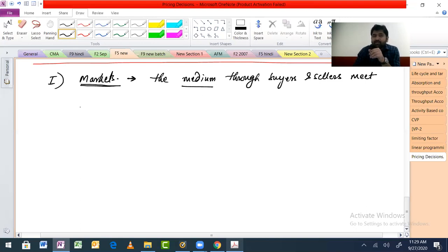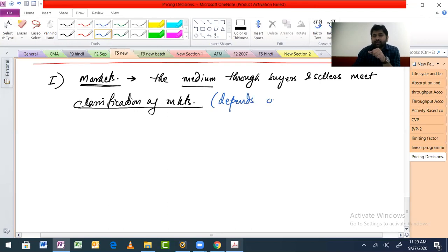Now, classification of markets. How many types of markets are there? This classification depends on the criteria you are taking to classify the markets.